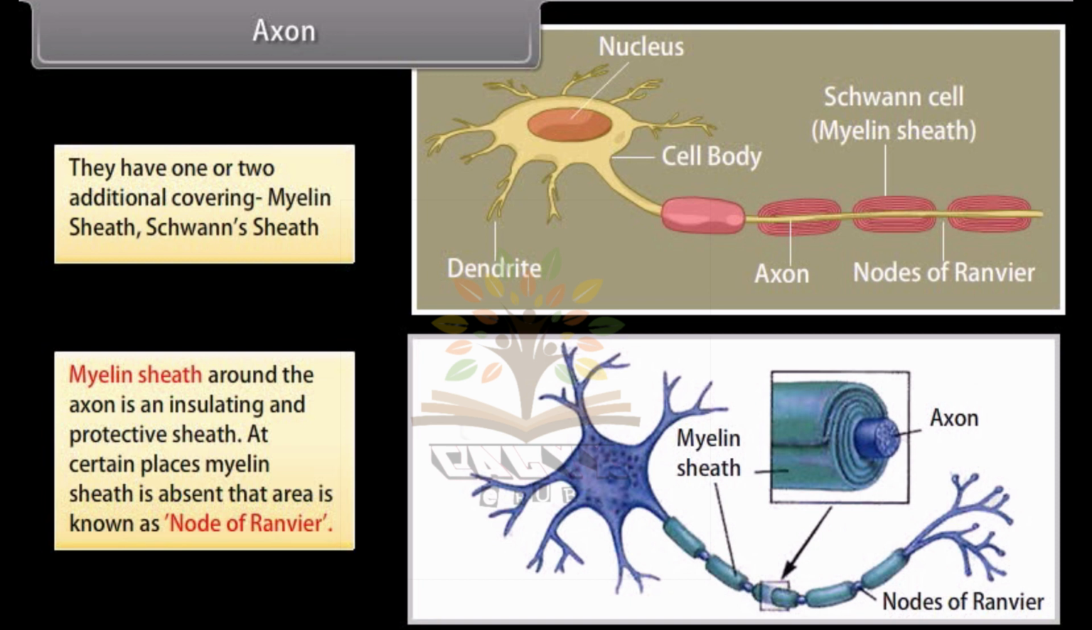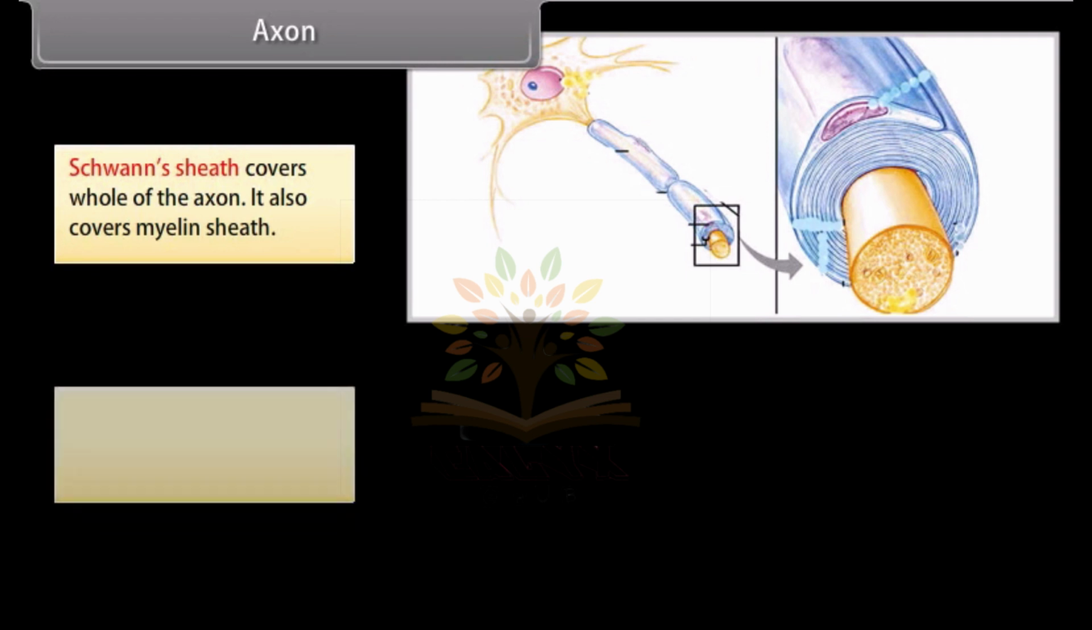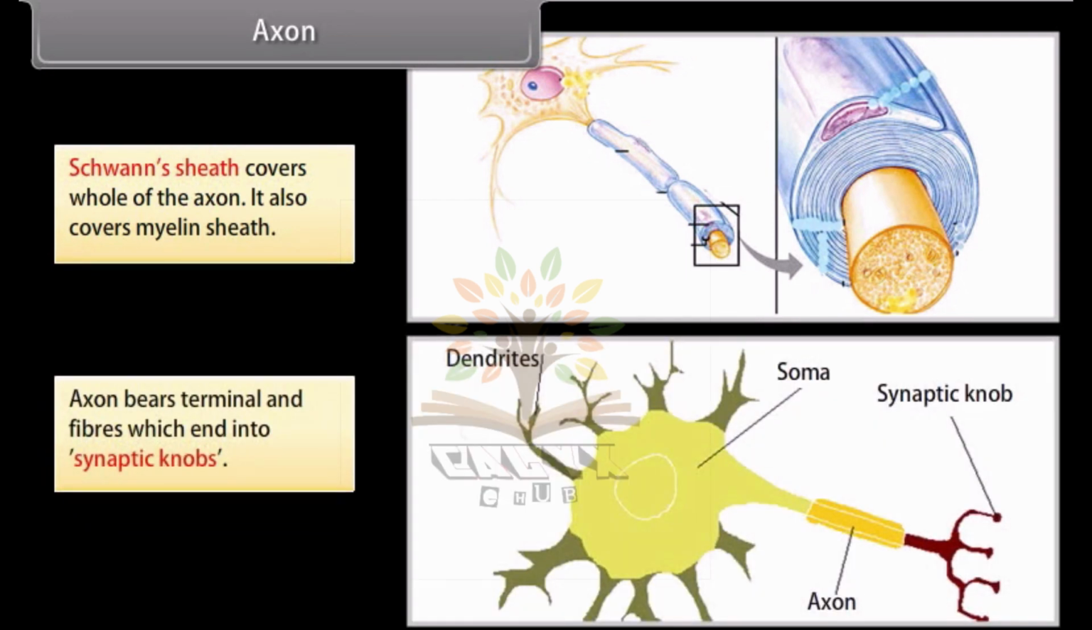At certain places, myelin sheath is absent, and that area is known as node of Ranvier. Schwann's sheath covers the whole of the axon. It also covers the myelin sheath. Axon bears terminal fibers which end into synaptic knobs.